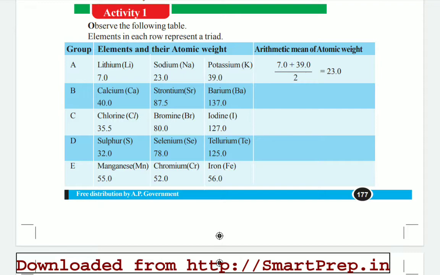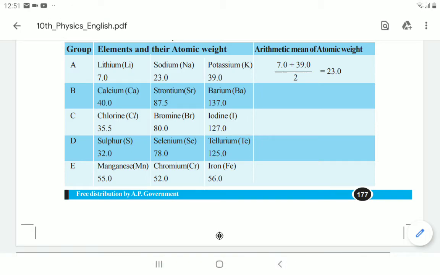Dobereiner's attempts gave a clue that atomic weights could be correlated with the properties of the elements. It made chemists look at elements in terms of groups with similar chemical and physical properties. This eventually led to the rigorous classification of elements and the modern periodic table also. So finally, if you complete this table, we can understand very clearly, children.